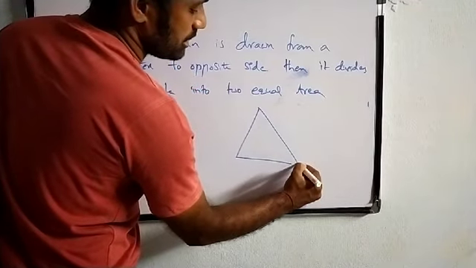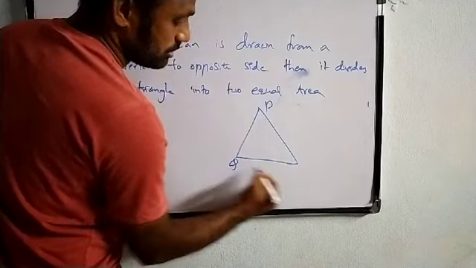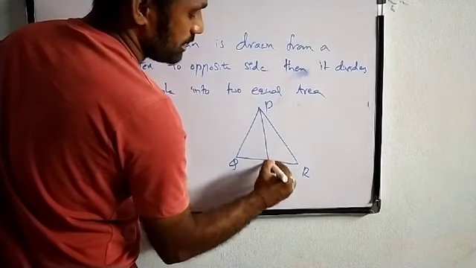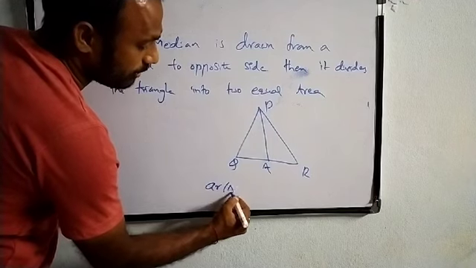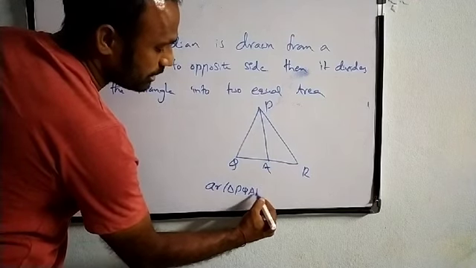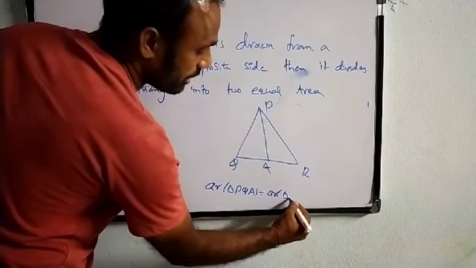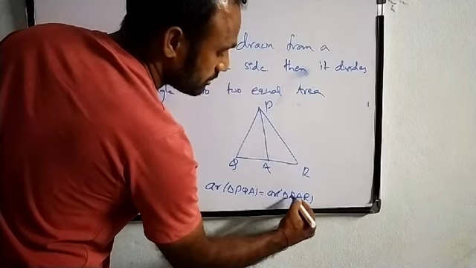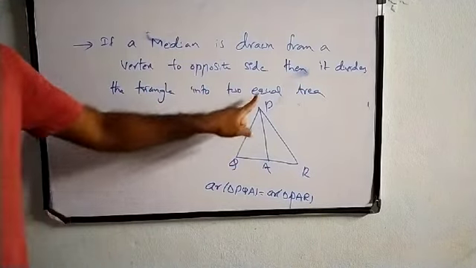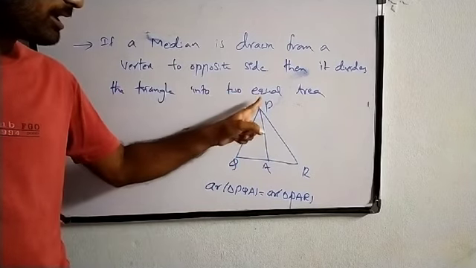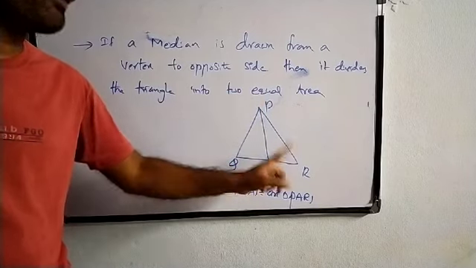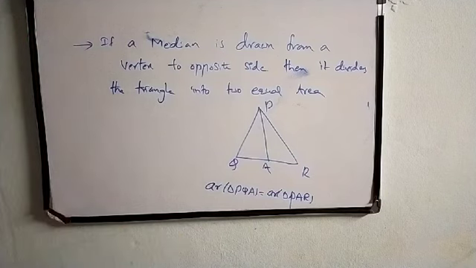Let us suppose this is a triangle PQR in which PA is median. So I can say that area of triangle PQA is equal to area of triangle PAR. It means that if there is a median PA, then area of triangle PAQ equals area of triangle PAR. So these are the two important things.